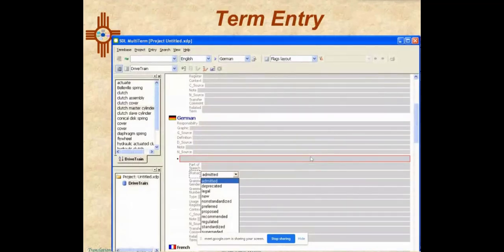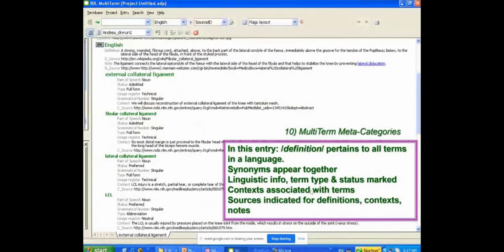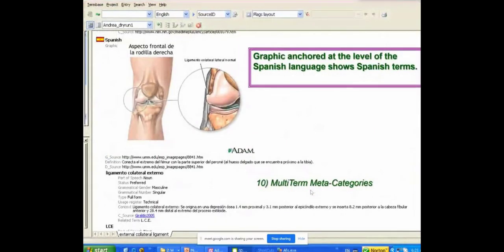Here's a typical multi-term input entry. Some of you have seen this. It's not very helpful actually as a frozen slide because it's an interactive thing. But you'll notice how we have our definition and our other information, administrative information, and then the term information. The terms always are a subset. And this is an example of the user view of a very long entry with many, many synonyms in it. And actually this is a huge entry that also has many different equivalents. I'm just showing Spanish. It has 7 or 8 languages in it.